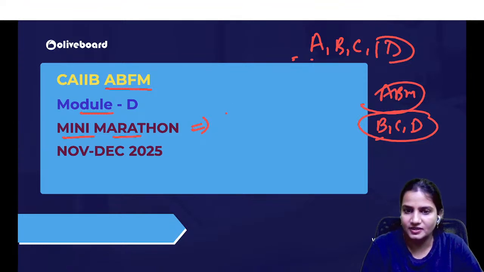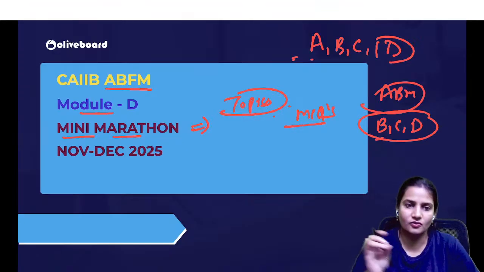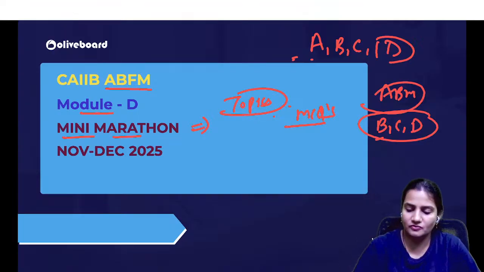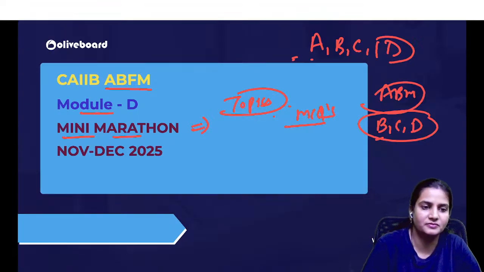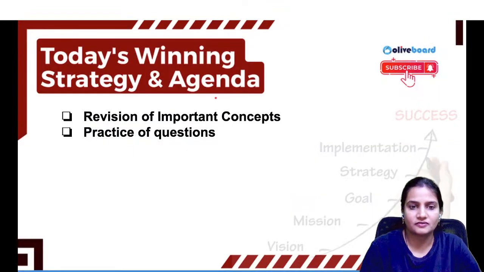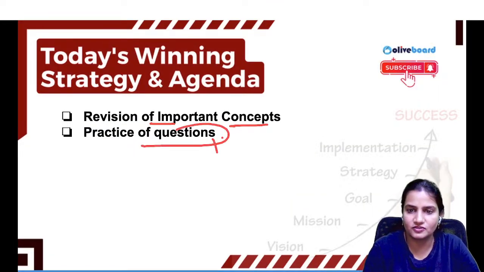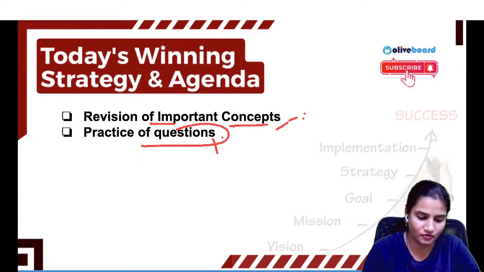Now, in this mini marathon, what we're going to discuss? We will discuss the topics which are most relevant and important from module D through MCQs. With the help of questions, we will revise all the concepts which we have studied in our different batches and which are relevant for your upcoming exam, that is November, December 2025. So, revision of all important concepts and practice of questions.